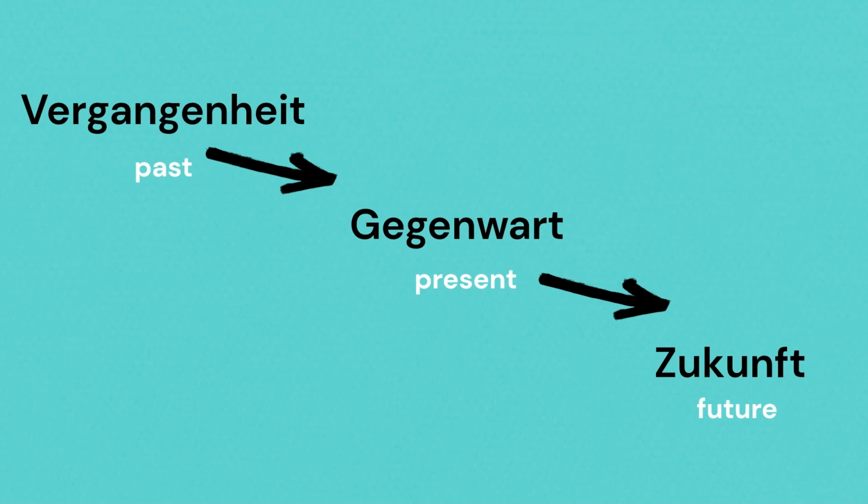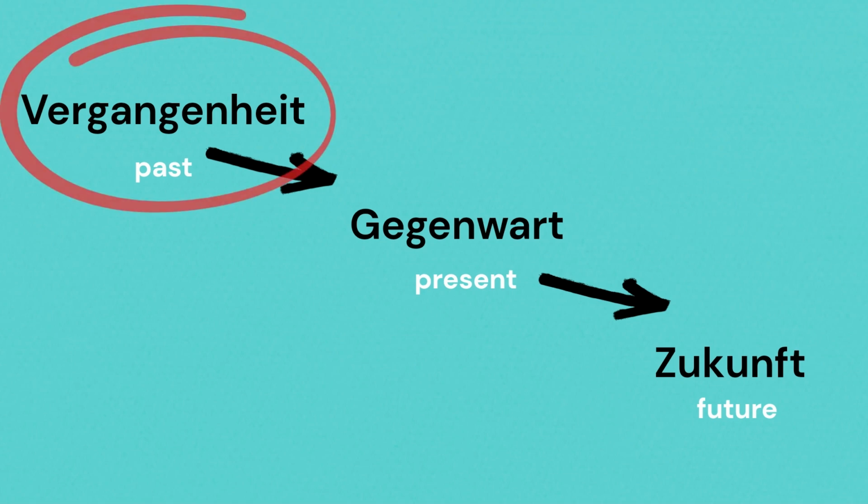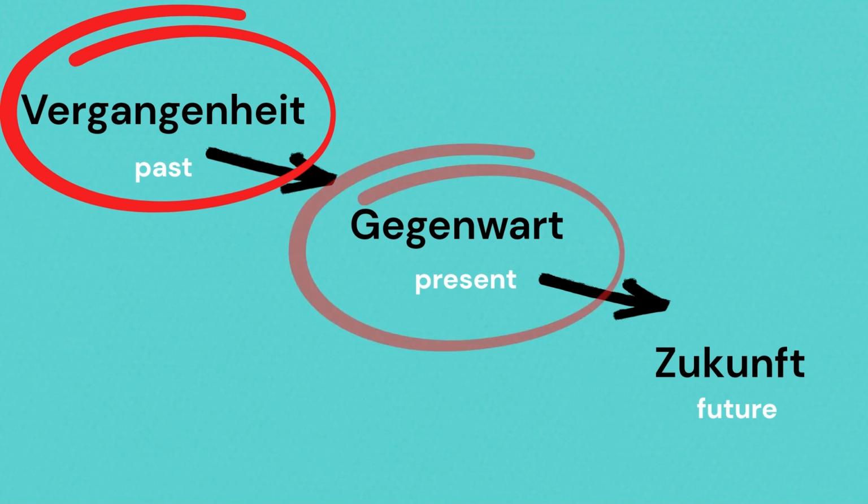In this video, we'll be focusing on one of the Vergangenheitsformen, that is Präteritum, and Gegenwart of two verbs, haben and sein. All other verbs also have Präteritum, but that you'll be doing in Part 2.